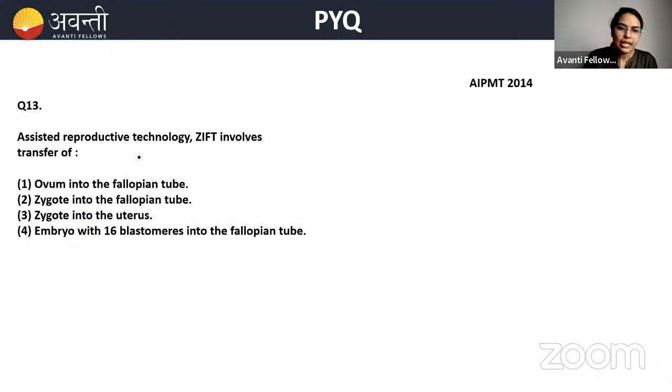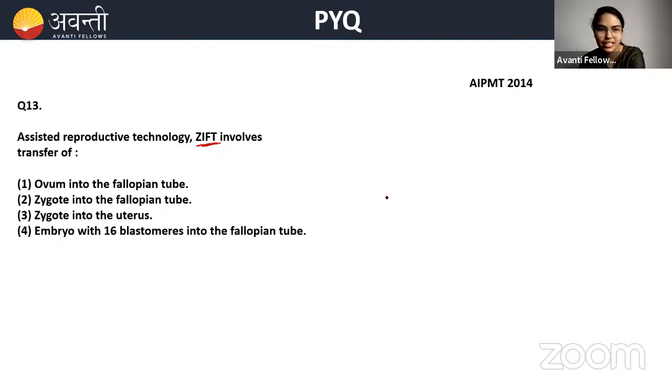Okay. Now, assisted reproductive technology, ZIFT involves the transfer of... I know you will get confused here. That's why I have kept this question. But please be attentive and then answer the question. Good. Gandhinagar and Dahod. I thought people will get confused here, but no, people are not getting confused here. Very nice. Mahisagar, perfect. Okay, great, everyone. I can see everybody is answering it correctly. Okay, so I'll not launch the poll because everybody has literally answered here.